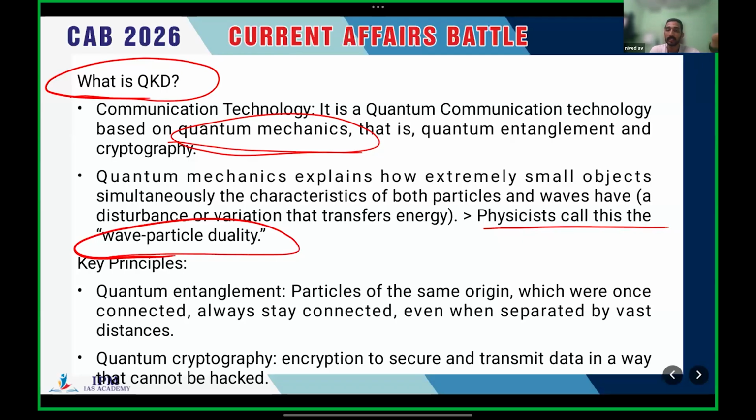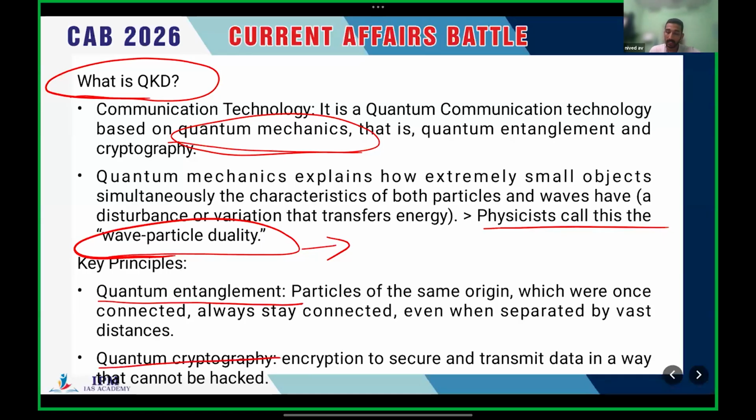Quantum technology is very complicated, and even if I explain it, it is going to make you more confused. So just understand it is wave particle duality. That term itself is enough. UPSC is not going to dig deeper into this kind of science topics.